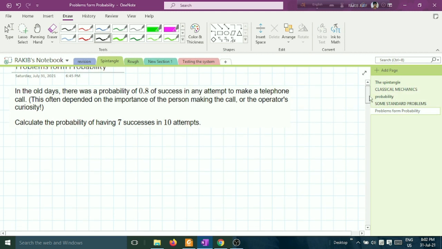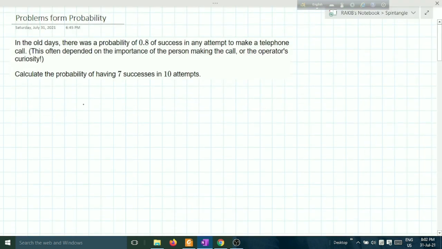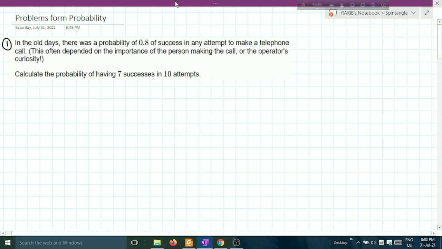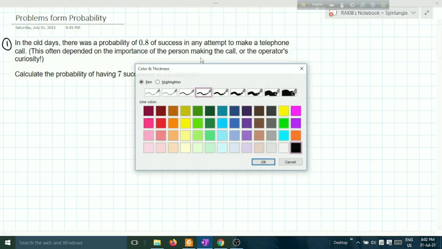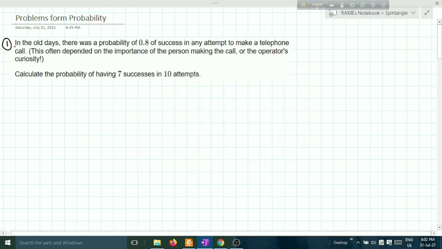Okay, got it. This is the first problem, number it first problem. In the old days, please read it. In the old days, there was a probability of 0.8 of success in the attempt to make a telephone call. In that old days we had receiver phone calls.